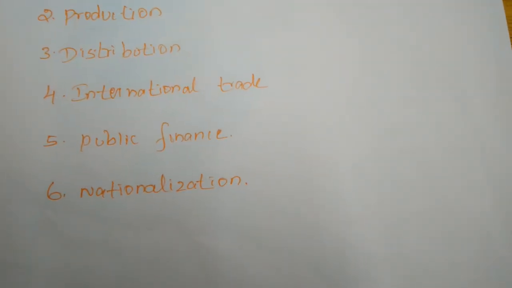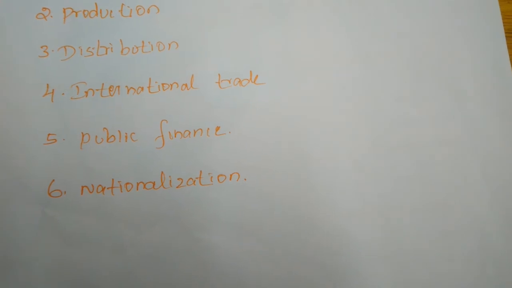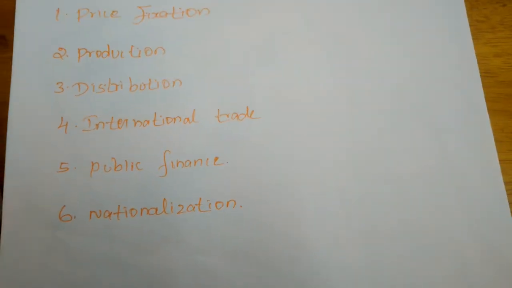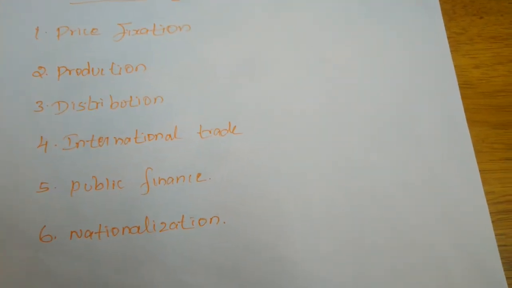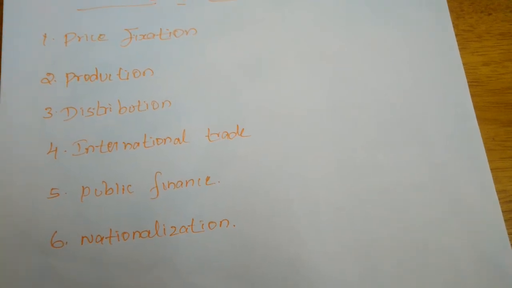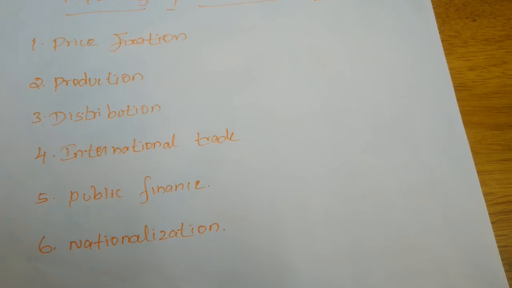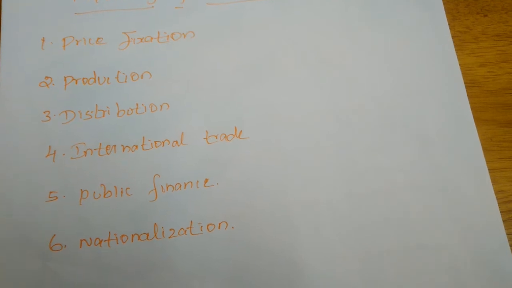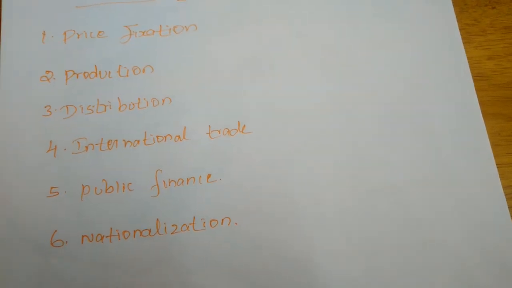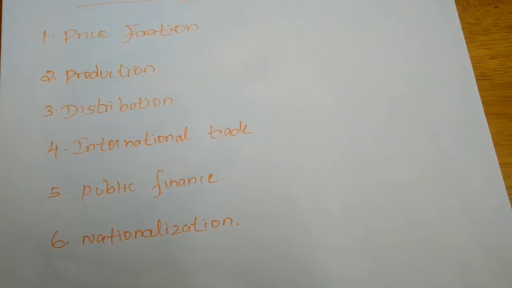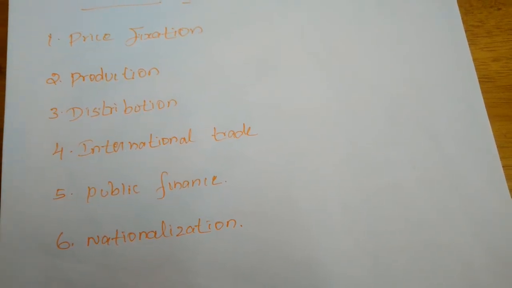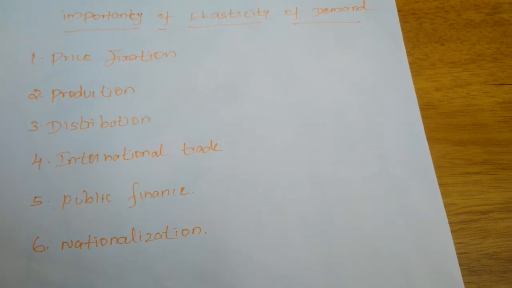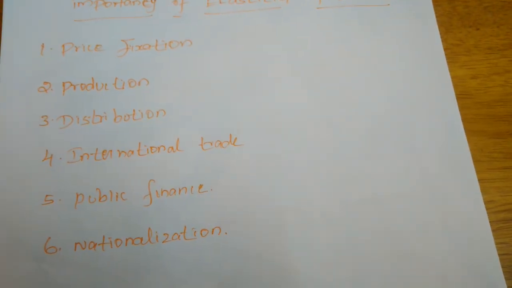Next, nationalization. The concept of elasticity of demand enables the government to decide on nationalization of industries. Some industries produce commodities which have more elasticity of demand. If this process is going on, the government will take that industry as a nationalized one. So if any industry becomes nationalized by the government, it is on the basis of elasticity of demand only.